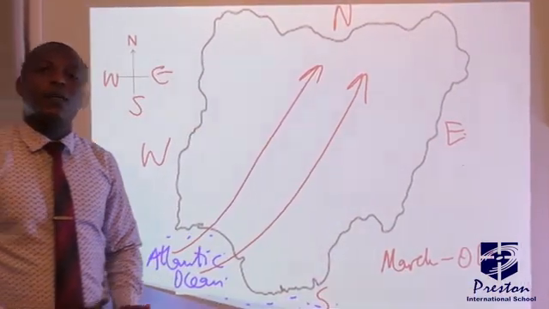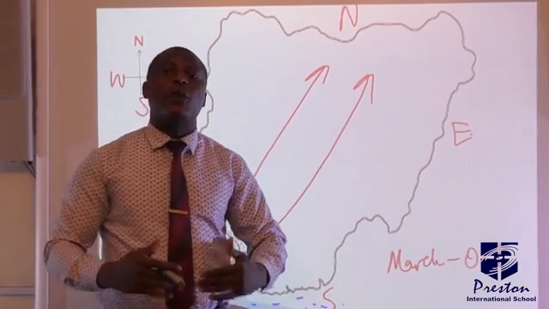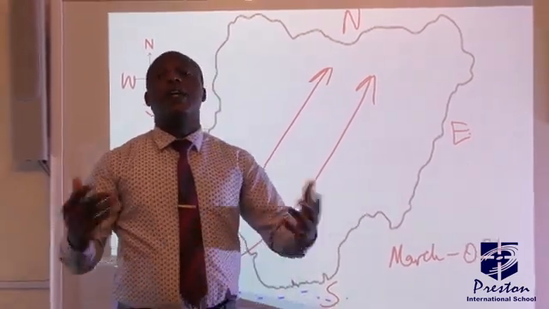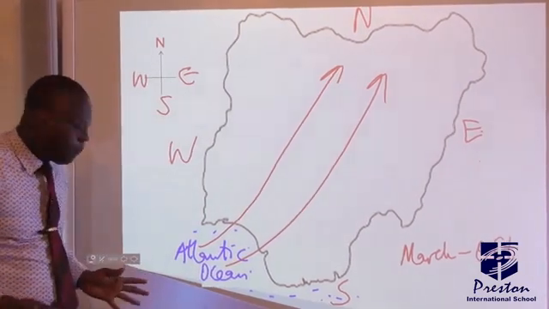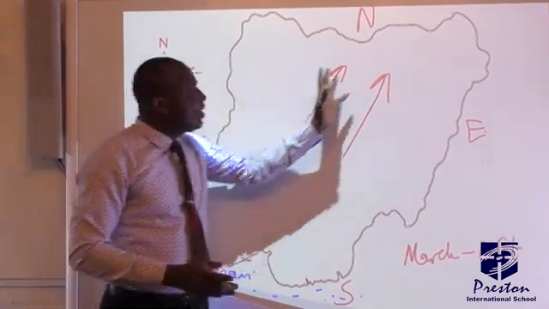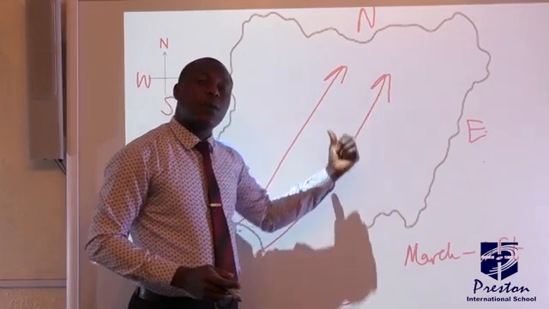Now, what month are we? We're in May. So it means we are now experiencing wet season, also known as rainfall. So what is happening now? It means the wind has brought rainfall from the Atlantic Ocean into Nigeria. So this is the wind that actually brings rain.